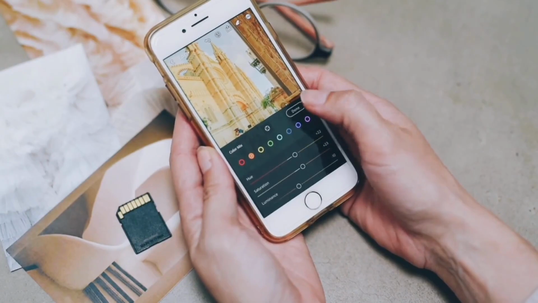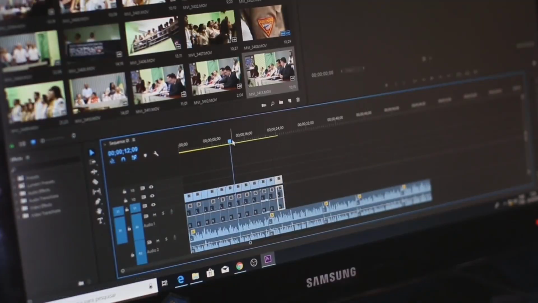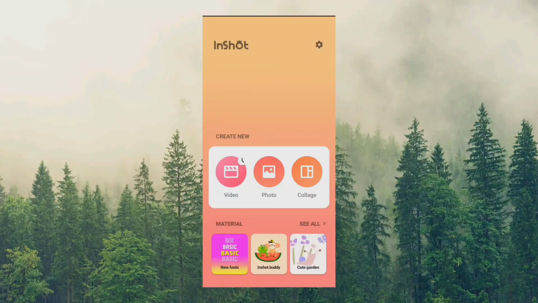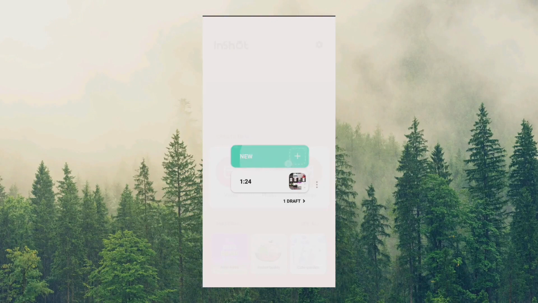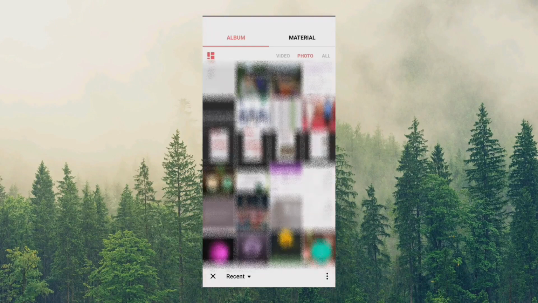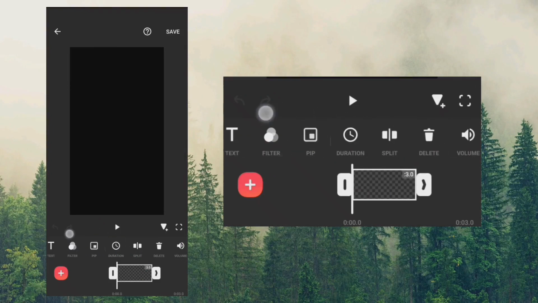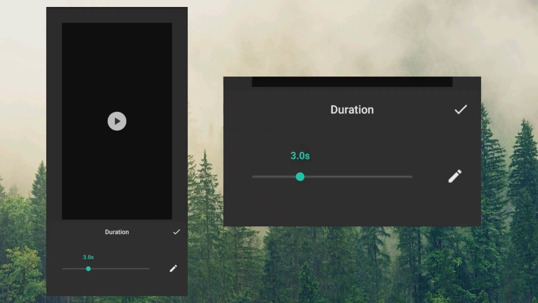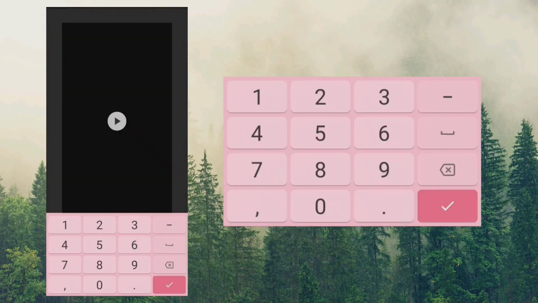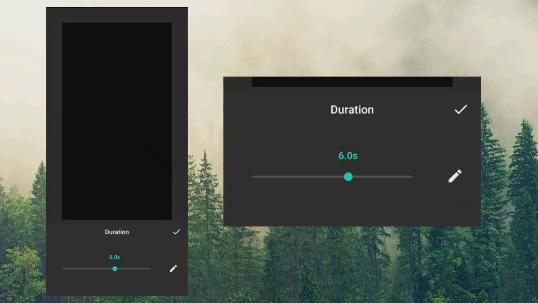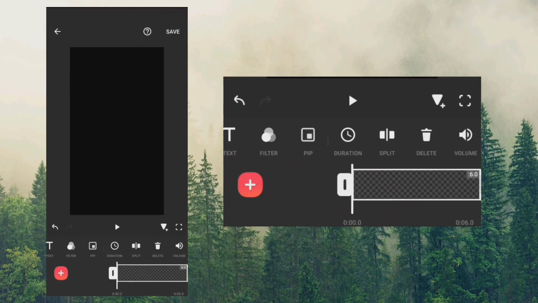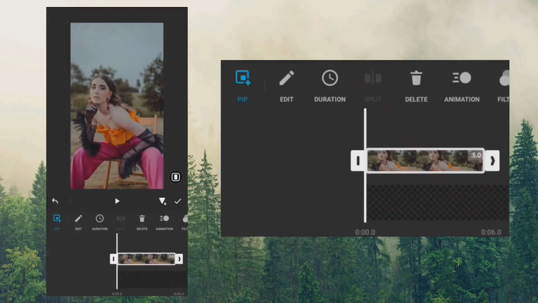So here is how to create a film strip, blackline, masking effects. Create a blank video. Increase the duration. Tap PIP and import your photo. Tap autofill for full screen.